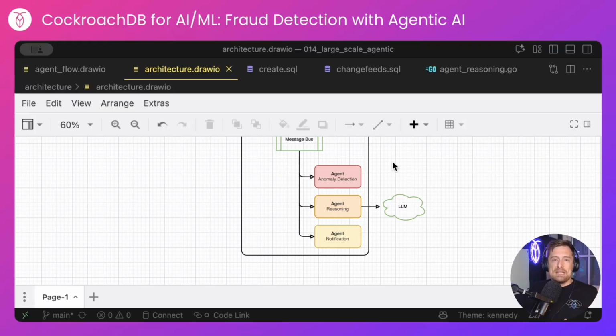Many of the agentic examples you may have seen already focus heavily on LangChain, LangGraph, etc. These might all be running within the same Python process. In order to make this scalable, I wanted to separate out the agents into their own processes, which I've then Dockerized and am orchestrating in Kubernetes. The anomaly detection agent is by far the busiest. And because it's running in Kubernetes, I can simply run a bigger pool of anomaly detection agent pods. And this can scale up and down depending on usage.